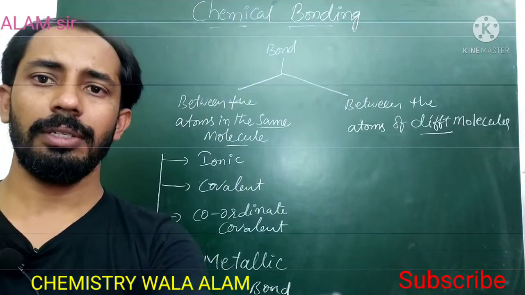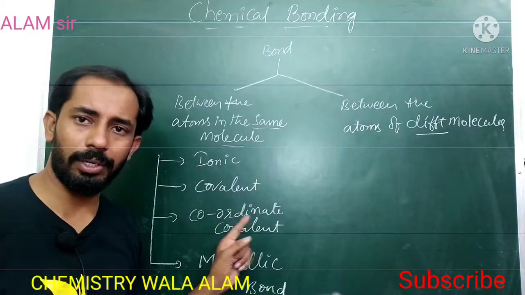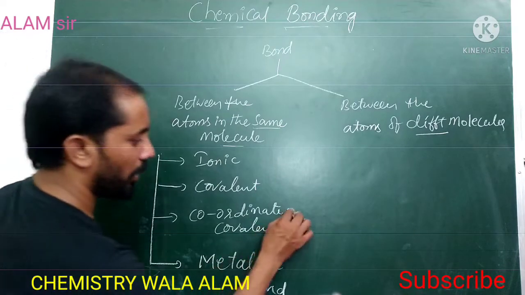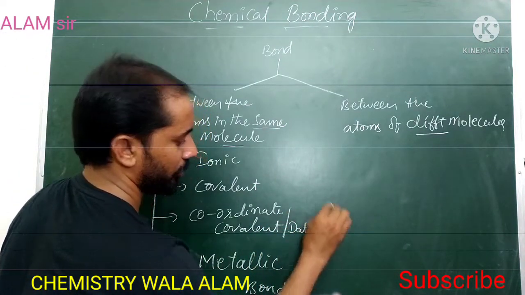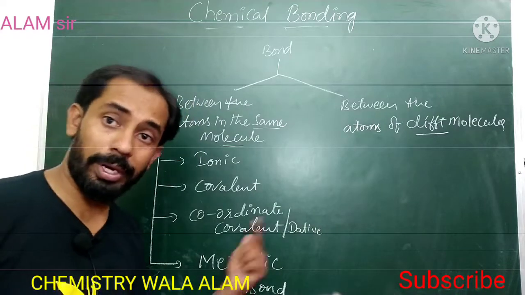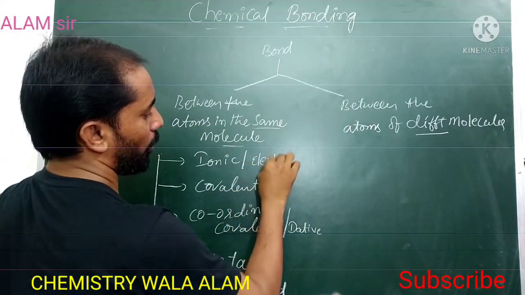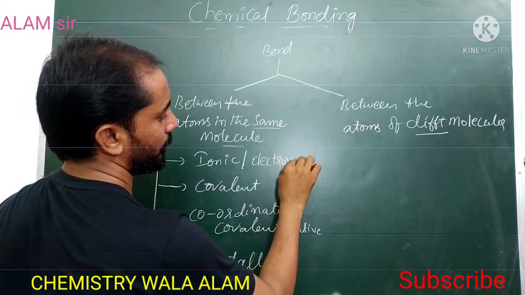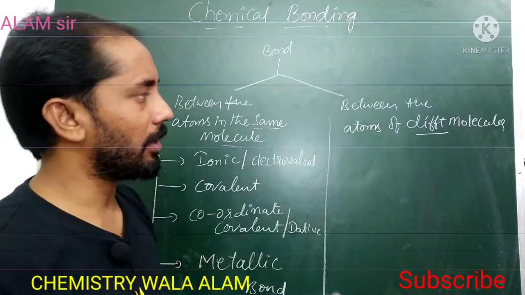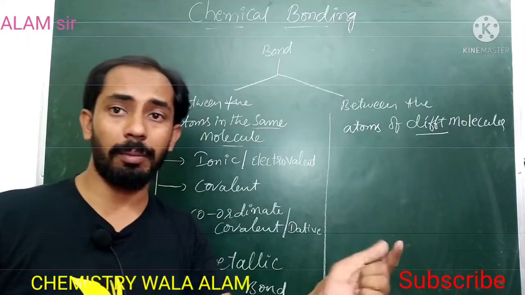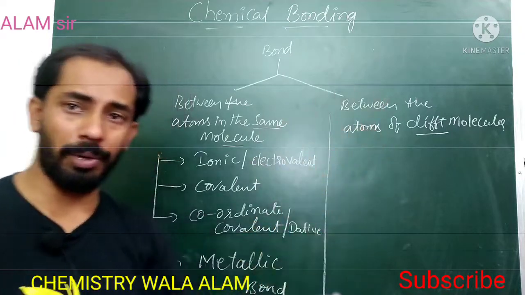So the first ones are the ionic bond, covalent bond, coordinate covalent bond, and metallic bond. The coordinate covalent bond is also called the dative bond or donor acceptor bond. The ionic bond is also called the electrovalent bond. The second kind is the bond formed between the atoms of different molecules.